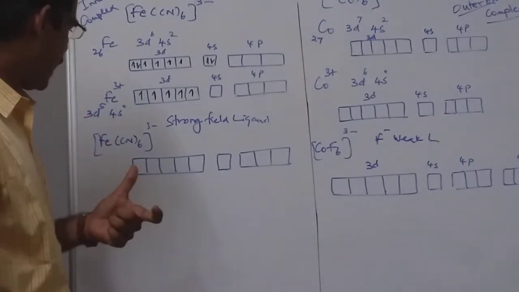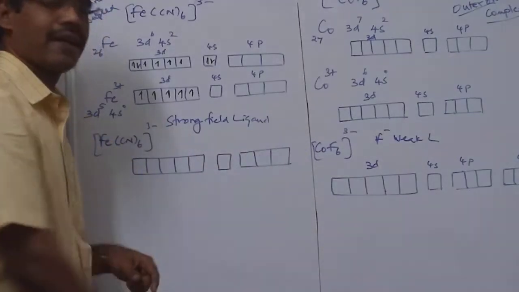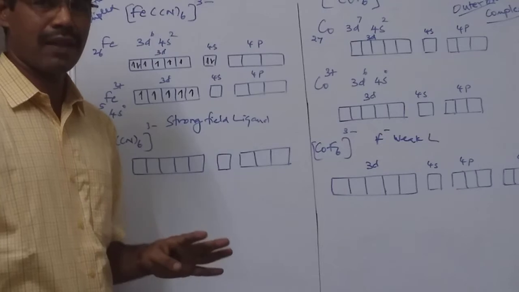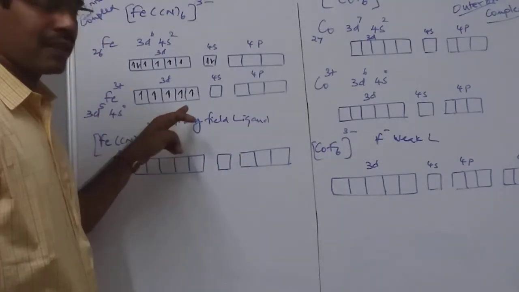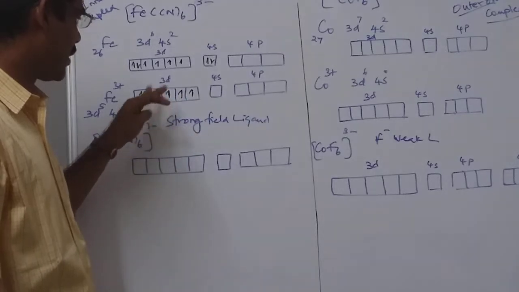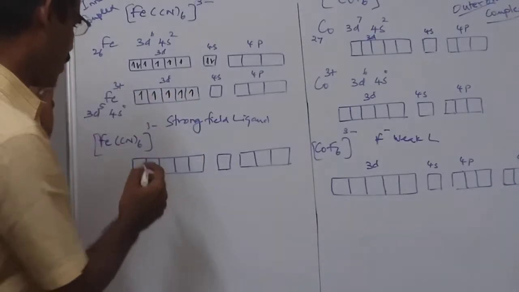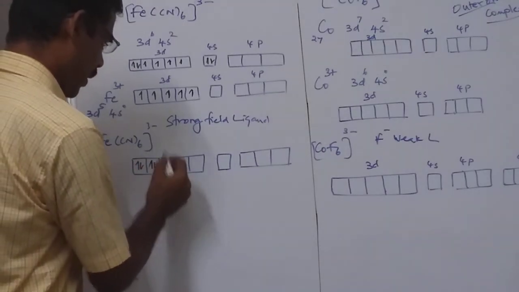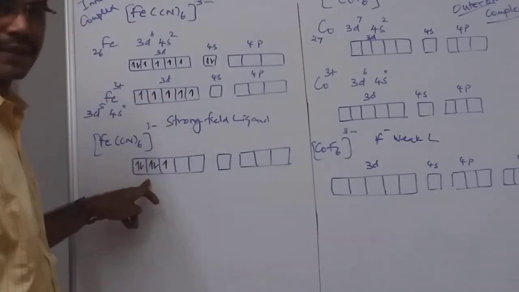Now, when the ligand CN- approaches this particular hybridized vacant metal orbital, we know that CN- is a strong field ligand. So what will this do? This will push the 3d orbital singly filled electrons to pair up inside. So you have totally 5 electrons here. You see 1, 2, 3, 4, 5. So all these 5 singly filled electrons will be paired up like this.